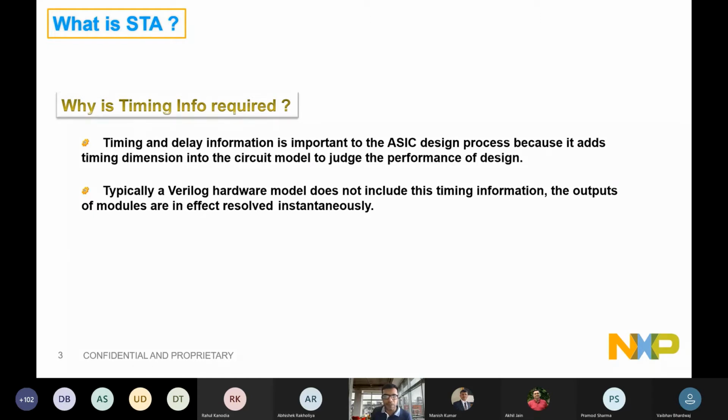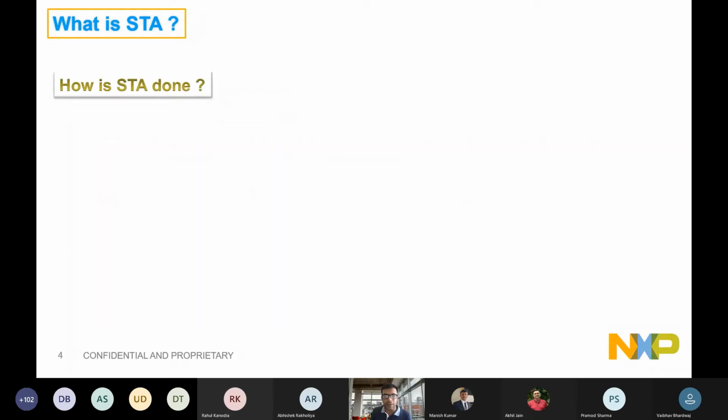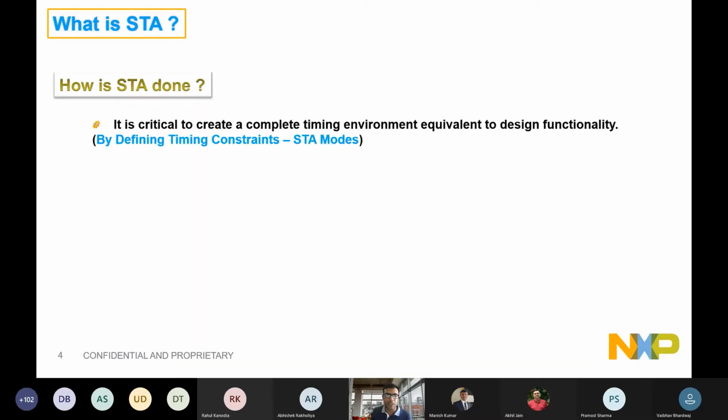So that's how it is. It is the added value in the whole design cycle. Okay. So how is it done? So first of all, it is very critical to be able to create a timing environment which is equivalent to a design functionality. And that timing environment is defined by some set of rules we will be defining as part of timing constraints. These timing constraints are equivalent to STA modes.